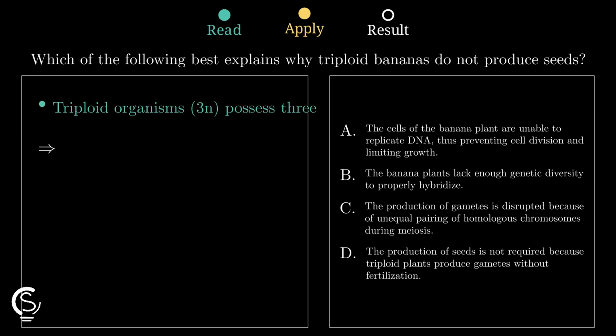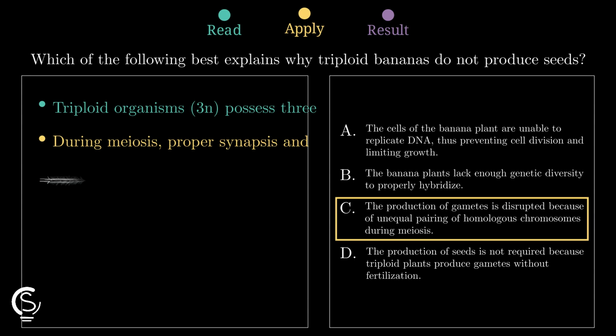Since there are 3 sets, they cannot pair evenly, leading to a chaotic mess that prevents the formation of healthy, viable gametes. Without functional gametes, the banana plant simply can't produce seeds at all. This disruption during the pairing phase makes option C the only logical choice for our final answer today. Boom.